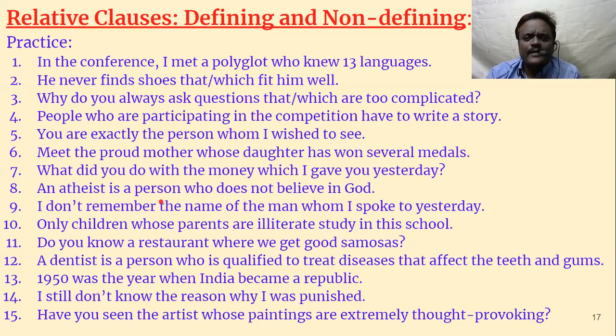What did you do with the money which I gave you? Money is a thing, so we have used which. Then, an atheist is a person who. So person, who. I don't remember the name of the man whom I spoke to. So man is in object position, so whom. Only children whose parents are illiterate study in this school. Children's parents is a possession, whose.